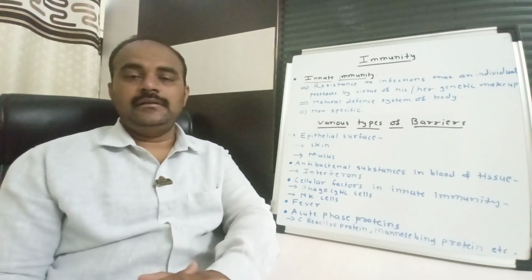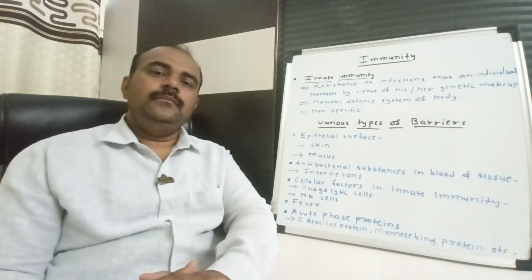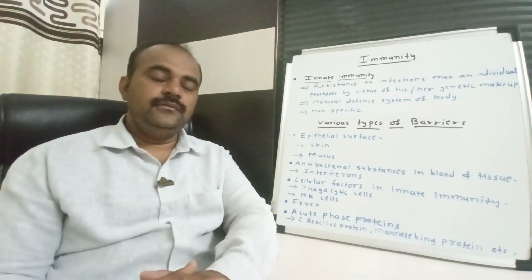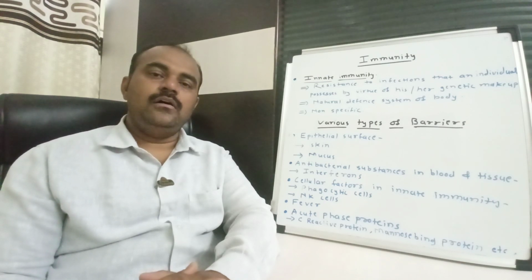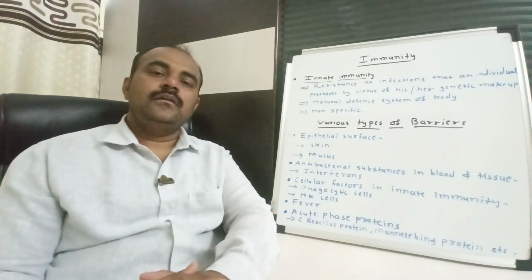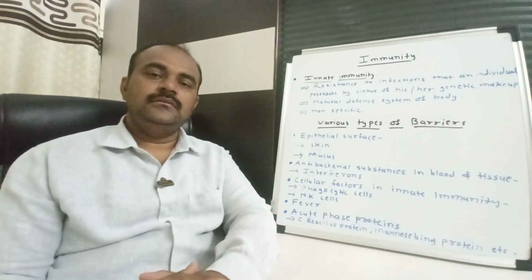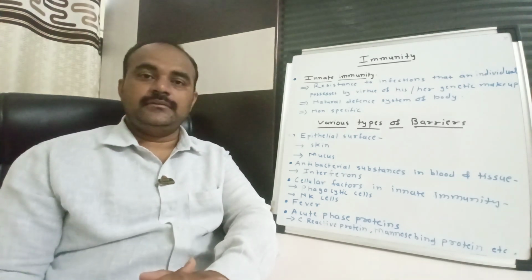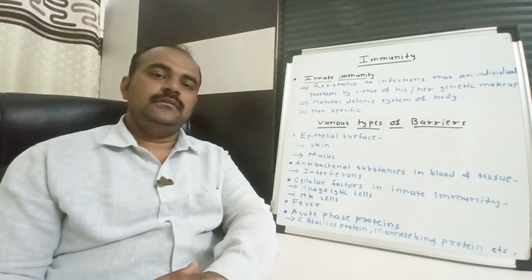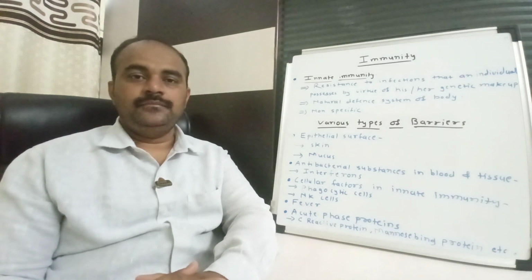Apart from that, there is the mucus present in the respiratory tract, genital tract or urinogenital tract. The mucus is secreted by the goblet cells present in the respiratory tract, and that mucus traps the invading pathogen.